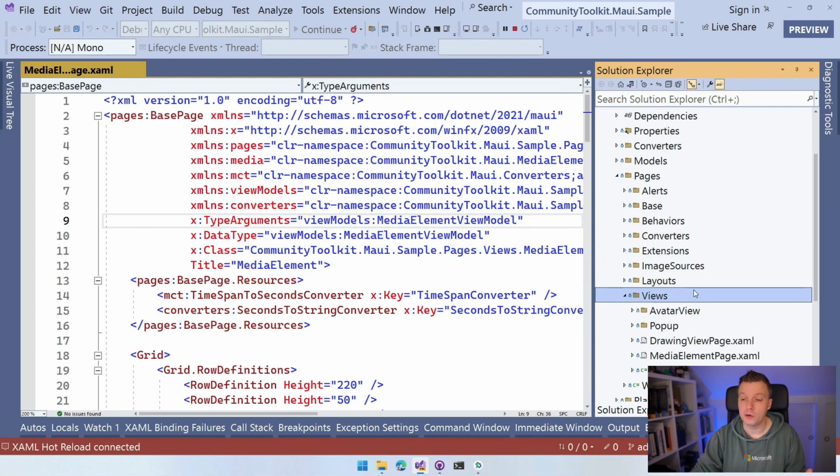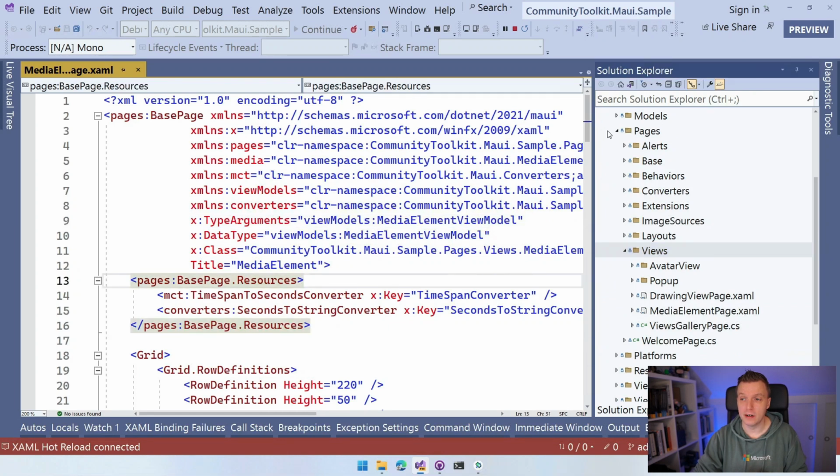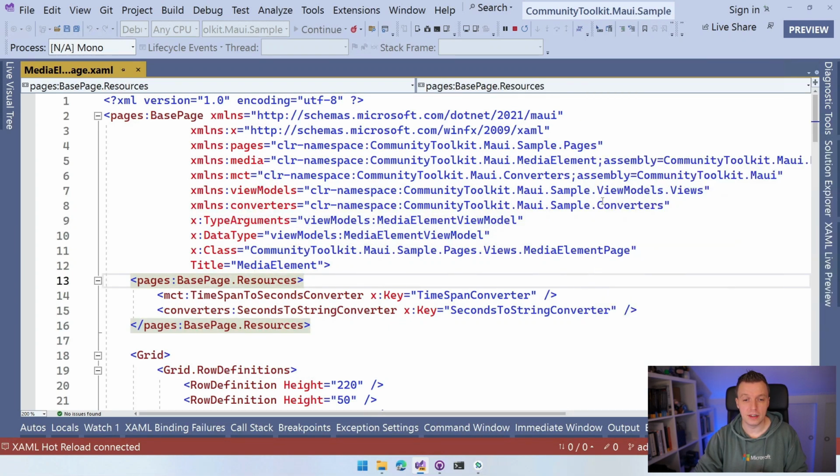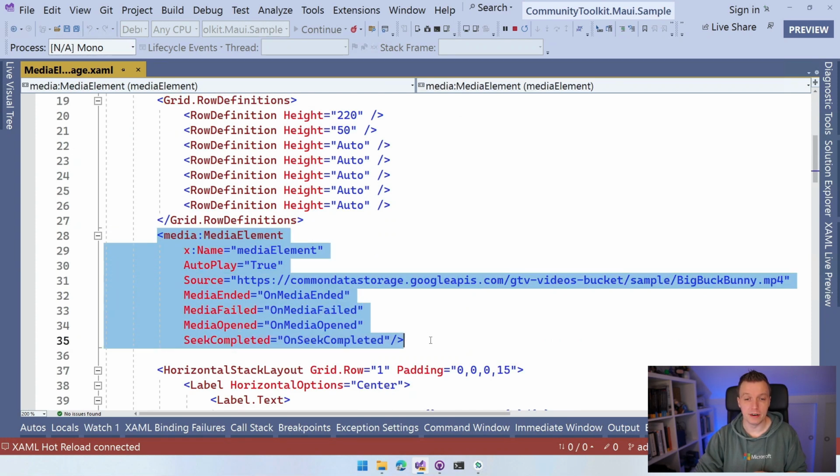The MediaElement is a view, and then we have the MediaElement page, right? And that's the thing that I've opened here. So what you can see is if we scroll down, this is basically the main event. We have this MediaElement here, right? And you immediately see a couple of properties.